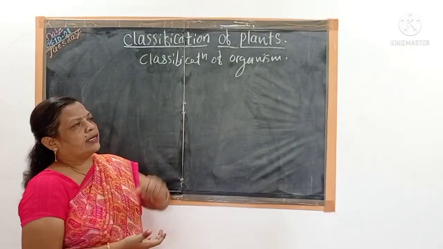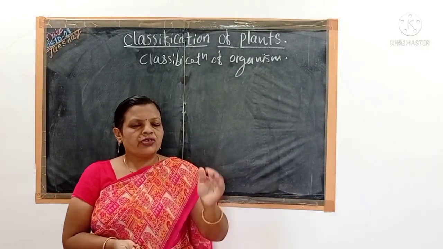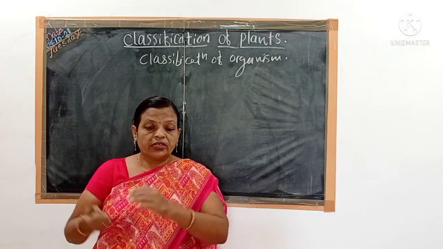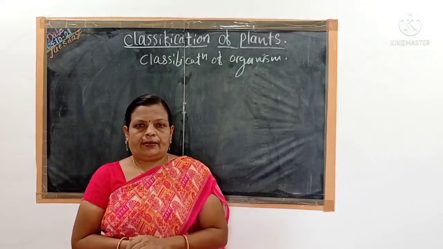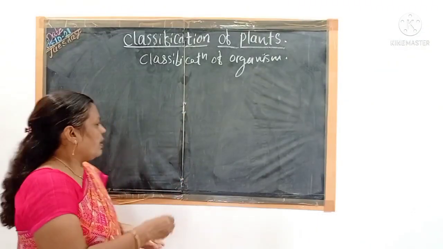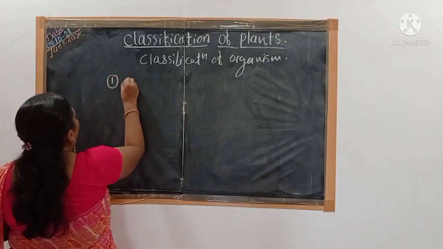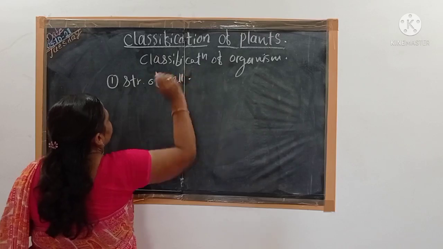So when Whittaker arranged the organisms into the different kingdoms, he considered certain criteria. The first criterion considered by Whittaker is the structure of the cell.